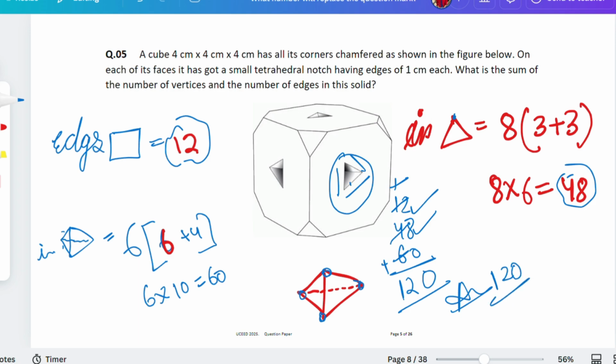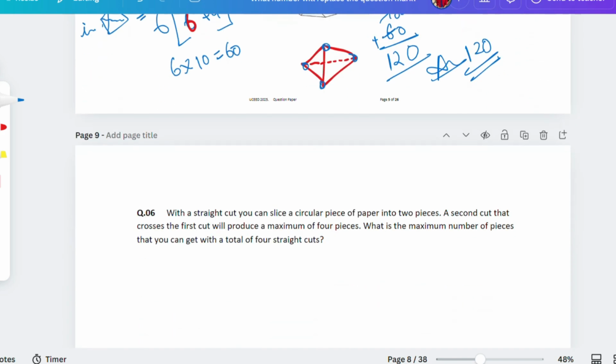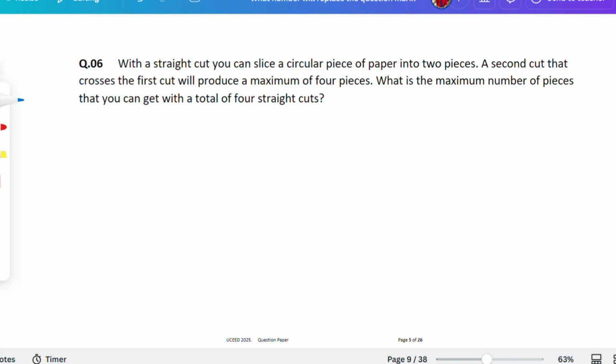It's so easy to count if you know these sorts of things. And of course they write very strange English here, like notch, and might be like chamfered. Overall, if you know these sorts of things and if you have solved these questions before, it will be very easy to solve for you guys. Now let's go with question number 6. Question number 6 also is very tricky. Like in the UCEED, you have to expect that the question would be tricky.